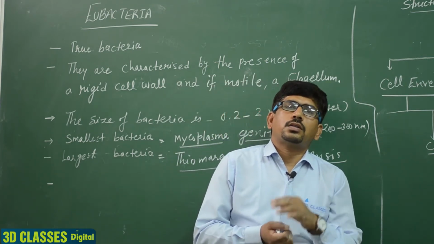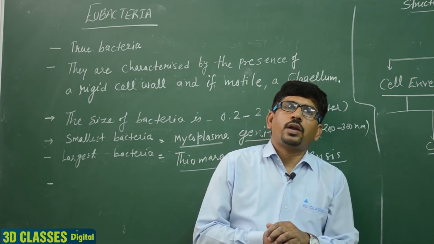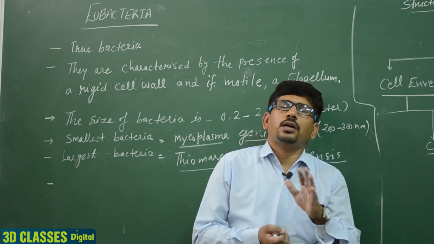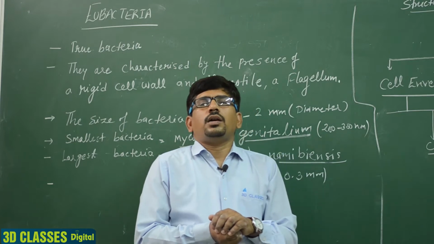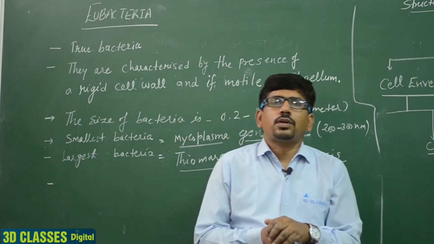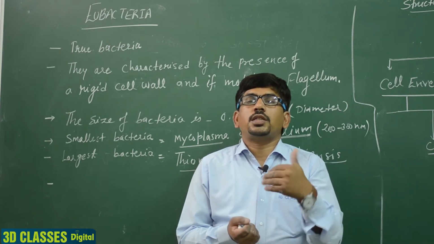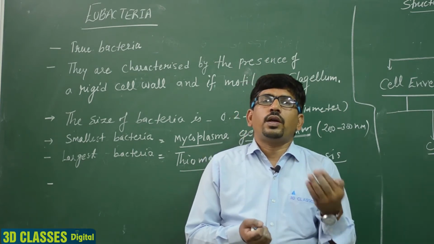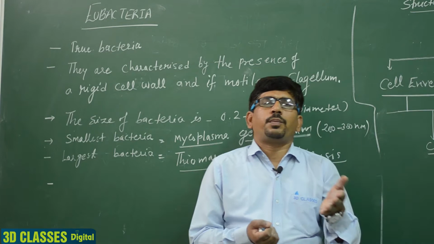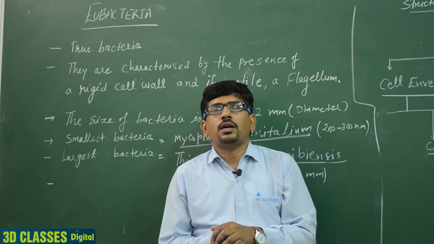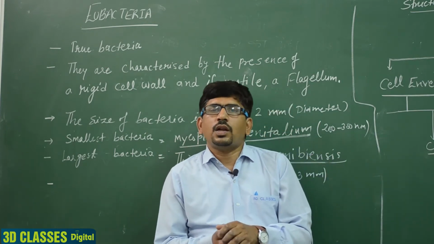Archaeobacteria are the primitive bacteria, the oldest living fossils, and they are of three types on the basis of their habitat, because they are present in extreme habitats. Those present inside saline water are known as halophils.